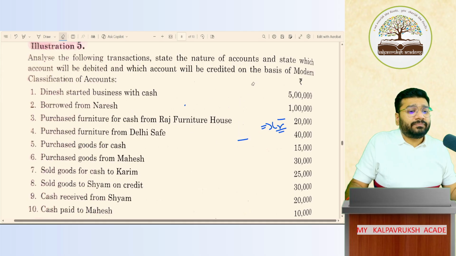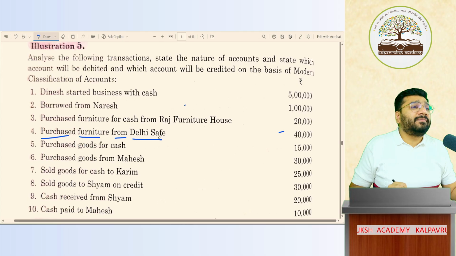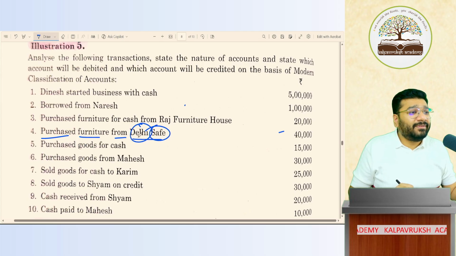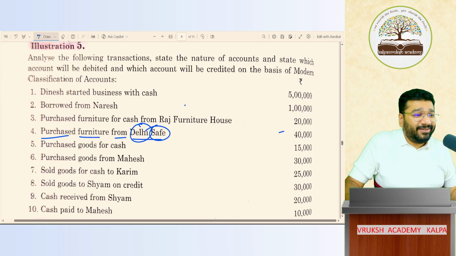Look, what is needed? Purchase. Now next is the fourth one. Purchased furniture from Delhi Safe. Since when is Delhi safe? Since when did Delhi become safe, brother? This scam is going on with us. Delhi safe. Delhi is not safe.